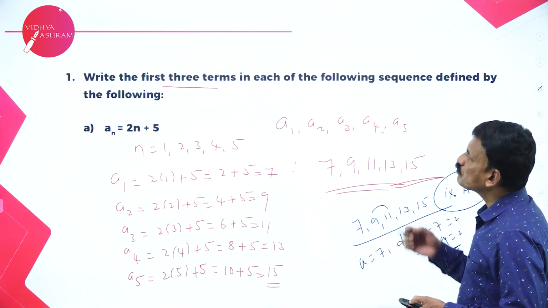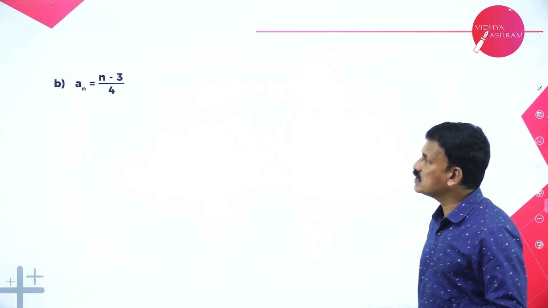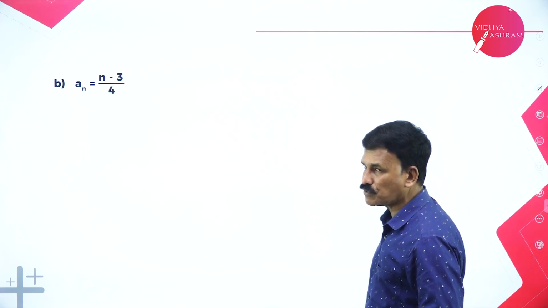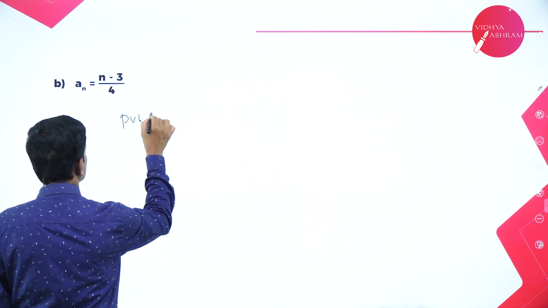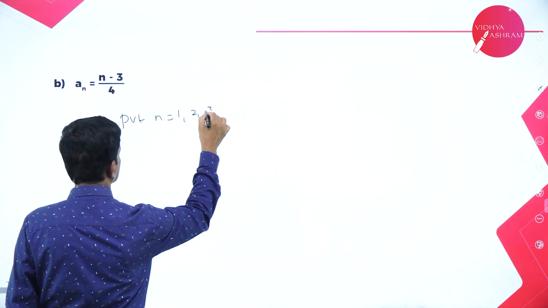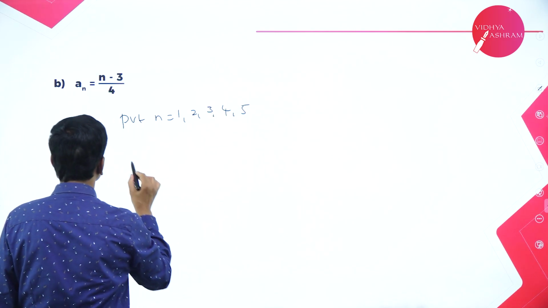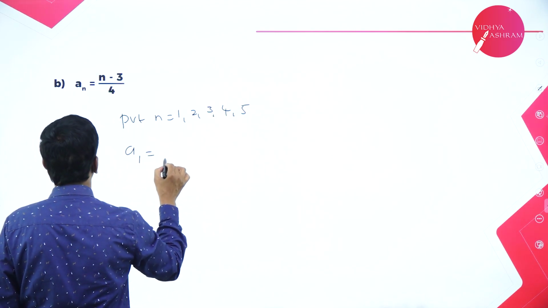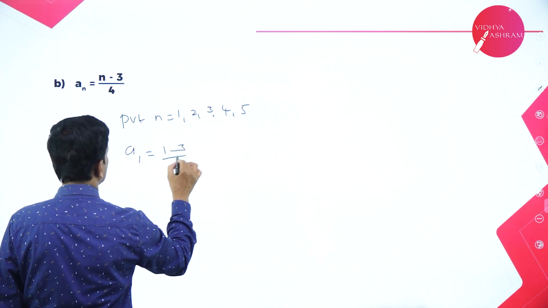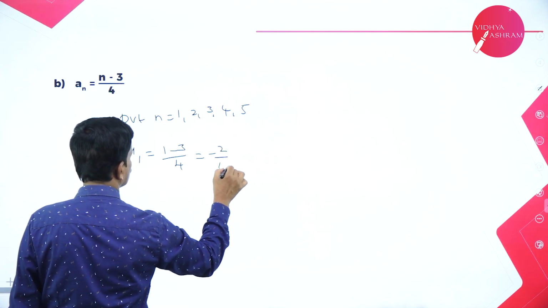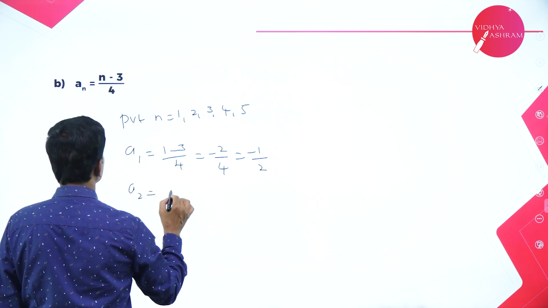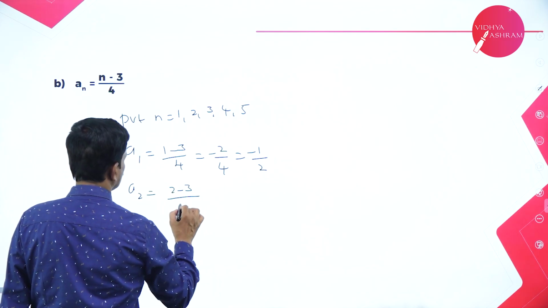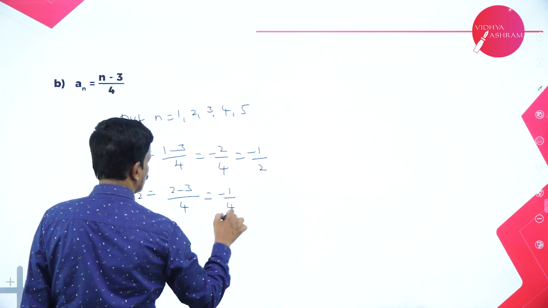Now, let us take another example. If an is equal to n minus 3 by 4, write the 5 terms. So put n is equal to 1, 2, 3, 4 and 5. a1 is equal to 1 minus 3 by 4, that's equal to minus 2 by 4, which is minus 1 by 2. If you put n is equal to 2, 2 minus 3 by 4, that's equal to minus 1 by 4.